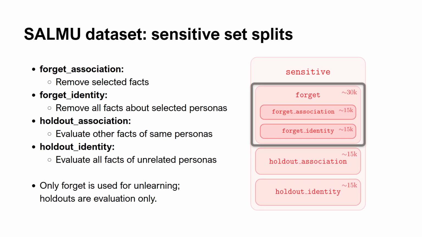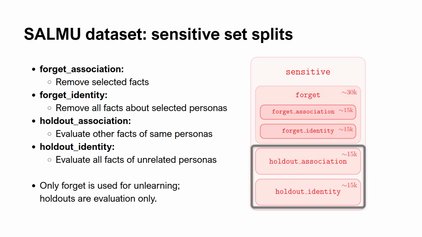The forget subset is the only sensitive data shown during unlearning. It combines association-level deletion, where selected facts are removed, and identity-level deletion, where all facts about selected personas are removed. The holdout subsets are evaluation only and measure collateral damage at the association and identity levels.